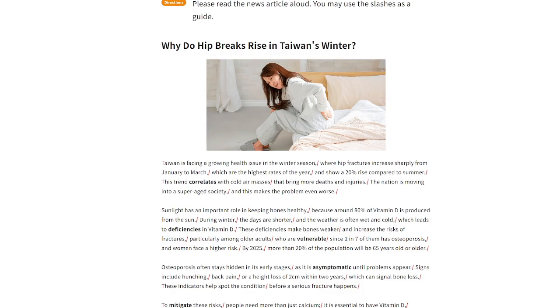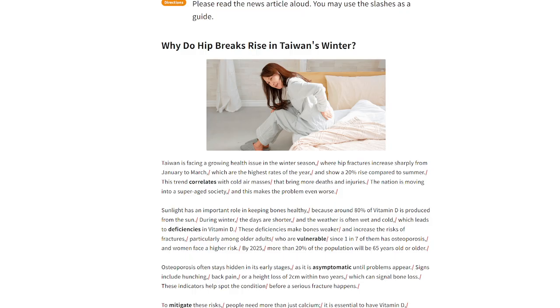Taiwan is facing a growing health issue in the winter season, where hip fractures increase sharply from January to March, which are the highest rates of the year, and show a 20% rise compared to summer. This trend correlates with cold air masses that bring more death and injuries. The nation is moving into a super aged society, and this makes the problem even worse.